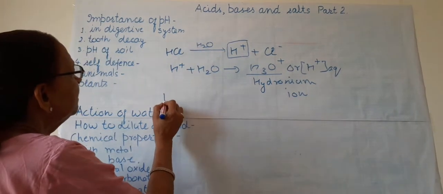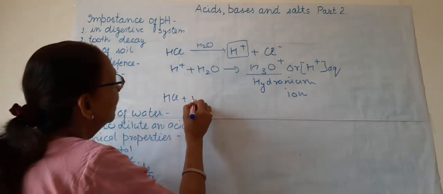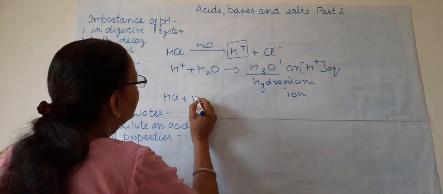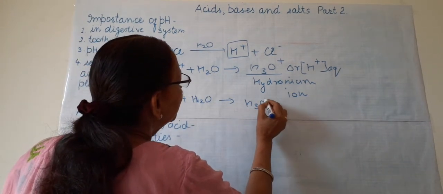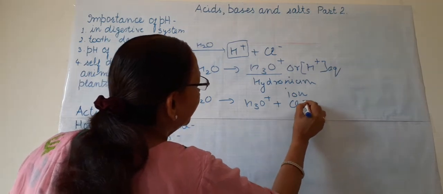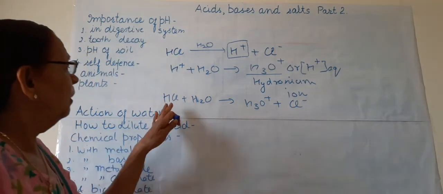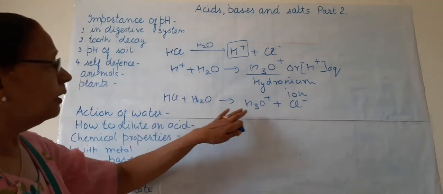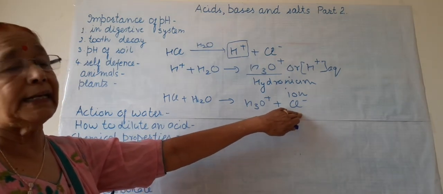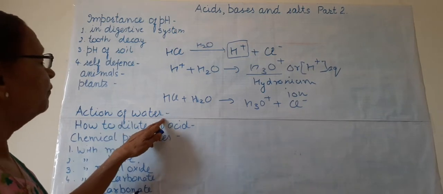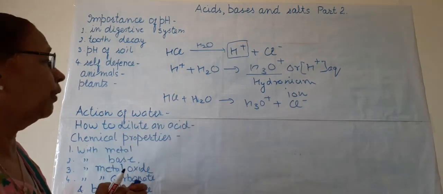If we combine these two equations, we get HCl plus H2O is equal to H3O plus chloride ion. So, hydrochloric acid in water gives hydronium ion as cation and chloride as anion. This is the action of water on acid.